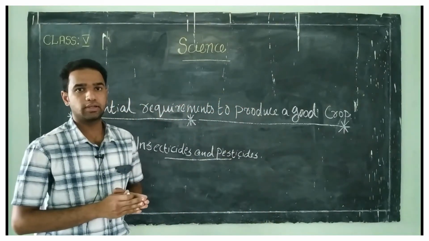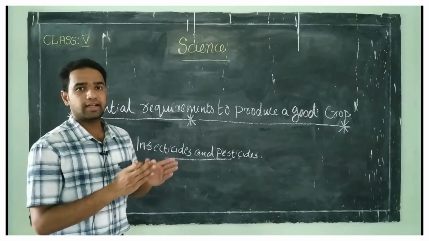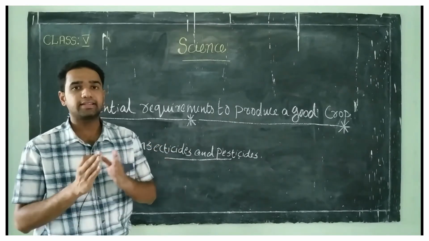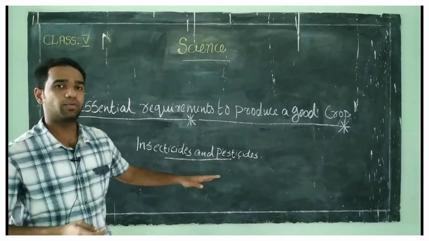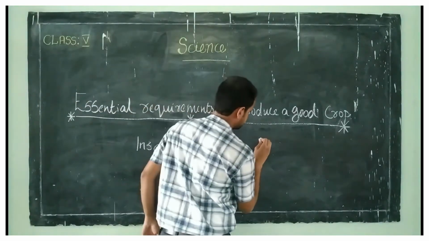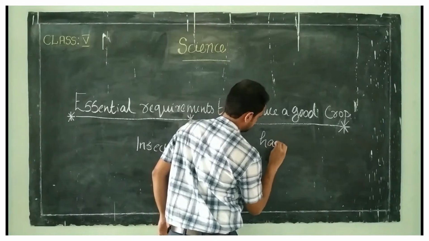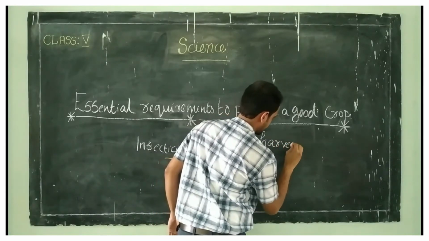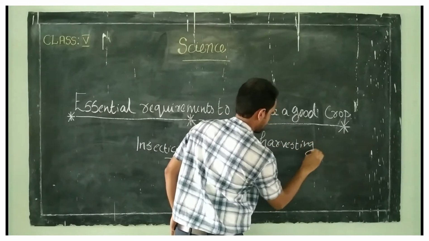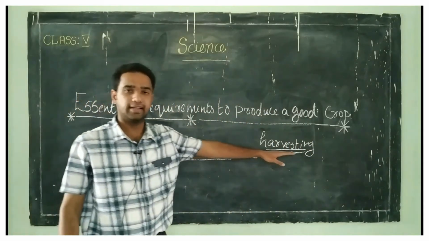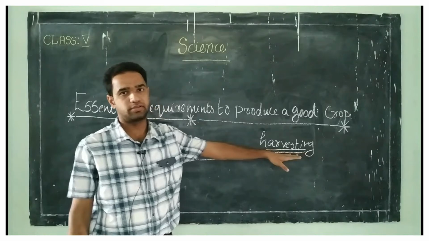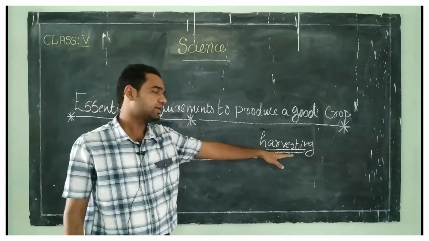So farmers should properly cut the crops and gather them. That process is called harvesting. Clear? Proper cutting and gathering of crops, that process is called harvesting.